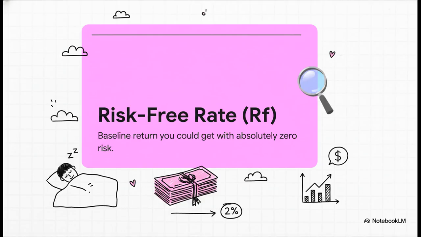But before we measure the stress, we need to know what a totally stress-free life actually looks like, right? We call this the risk-free rate, or RF. This is your baseline. It's the return you could get with absolutely zero risk, like just sticking your money in government bonds. Let's say this risk-free rate is 2%. That means you could make 2% in your sleep without ever worrying about a single borrower defaulting.